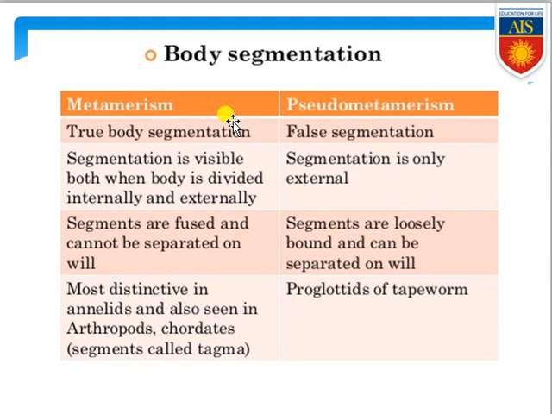And pseudo-metamerism can be found in the case of tapeworm, that means in the case of platyhelminthes. Why? Because they have proglottids, which are independent segments. If you cut them, there is no problem, the organism will not die, because they are independent and not connected with each other. So this is the difference between true metamerism and pseudo-metamerism.